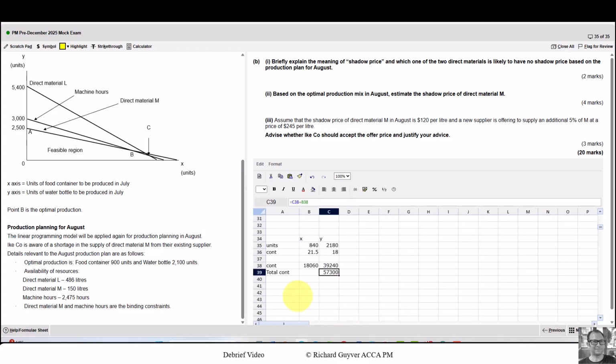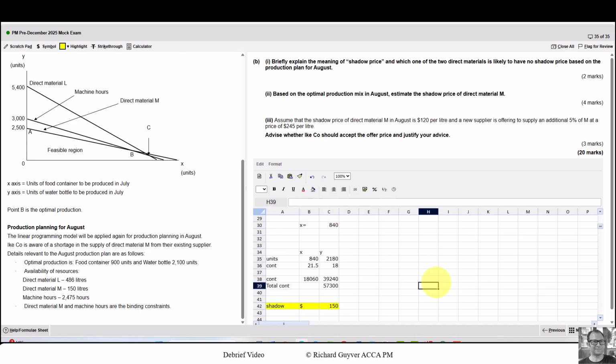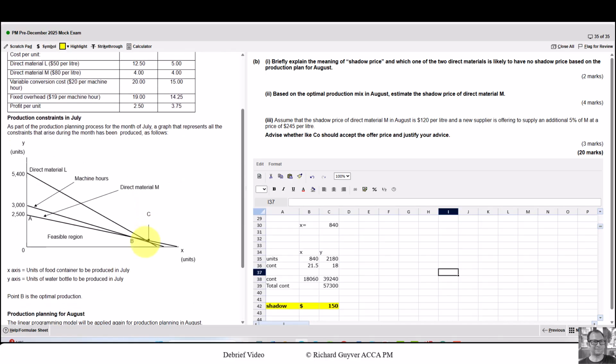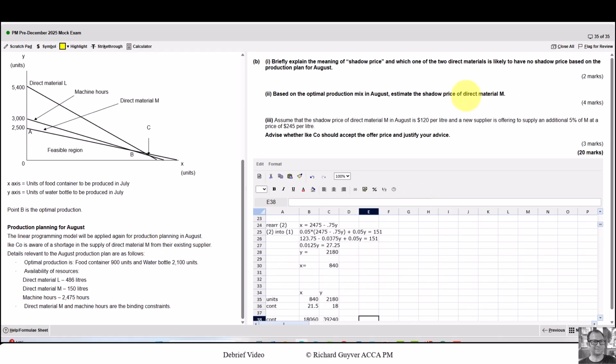So the shadow price is the maximum we'd be willing to pay. So it's the new contribution, and we subtract the earlier contribution. The shadow price we would be willing to pay for 1 litre is $150. And remember, that's $150 over and above the 80 we're already paying. We'd be happy to pay up to 230 in total. That's a tough number of steps needed for 4 marks.